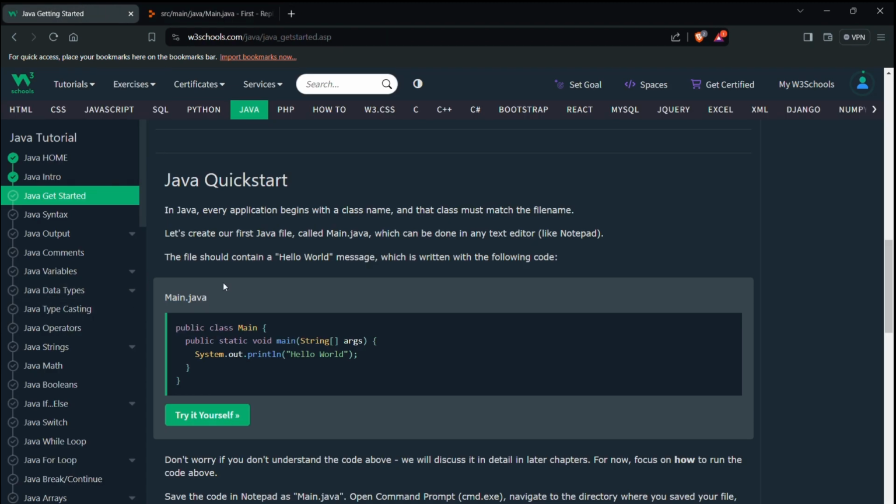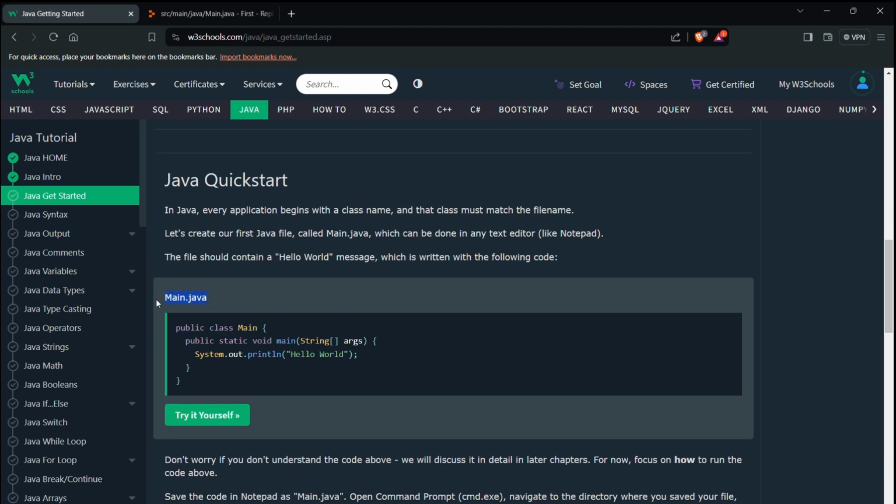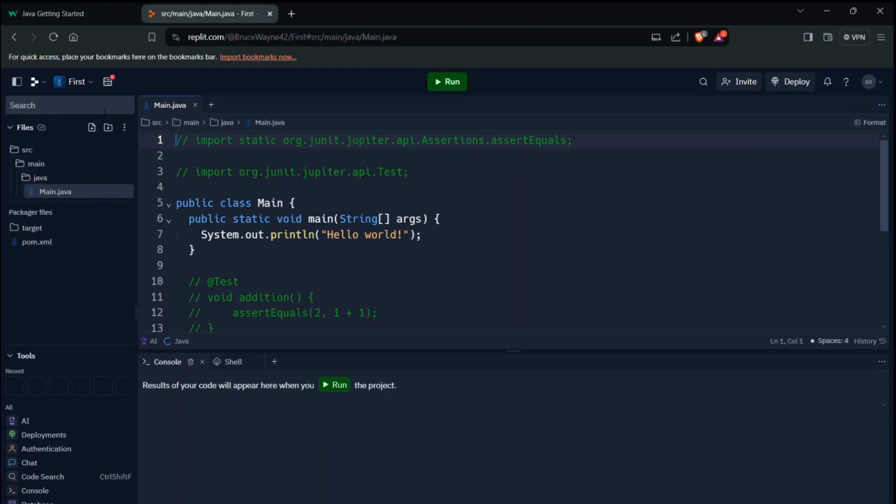In Java, every application begins with a class name, and the class name must match the file name. Let's create a first Java file called main.java, which can be done in any text editor like Notepad. The file should contain a hello world message, which is written with the following code. So it's telling me to create a main.java file. Here I'll create this; it is already main.java.